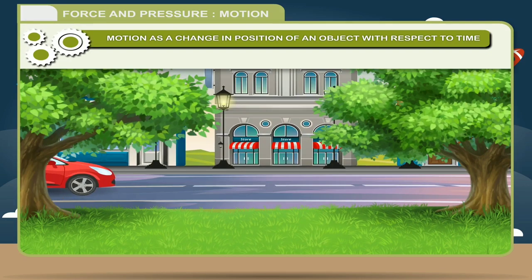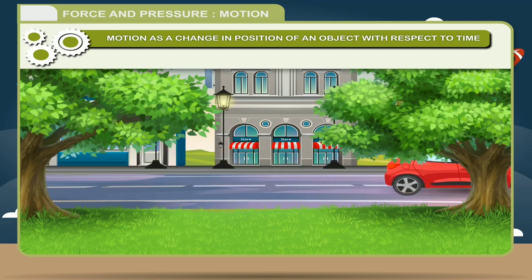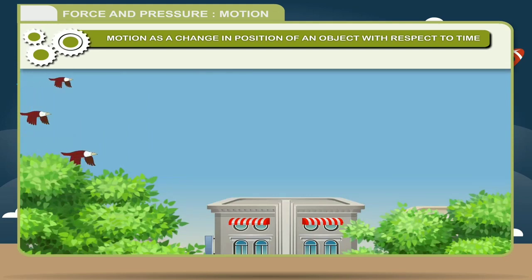Example, building, tree, etc. are considered at rest, while the moving car and the birds are considered to be in motion. So let's see how the objects are at rest as well as in motion.